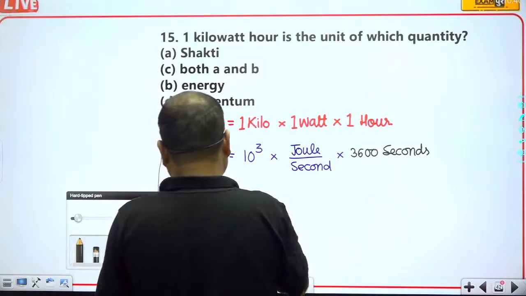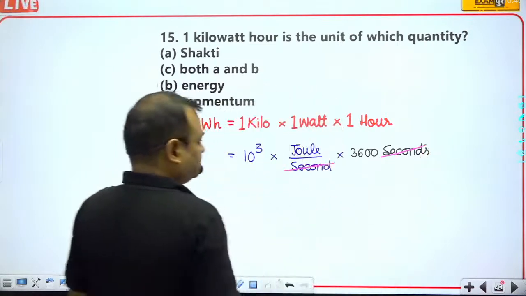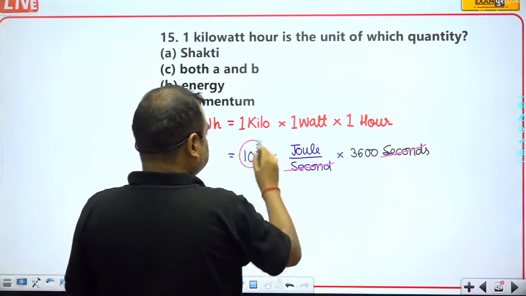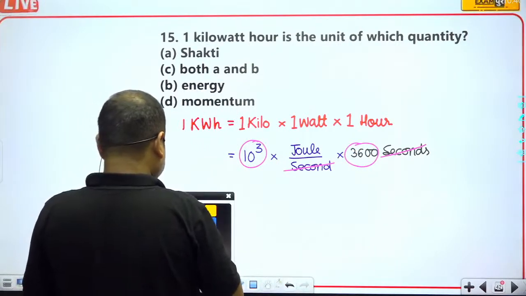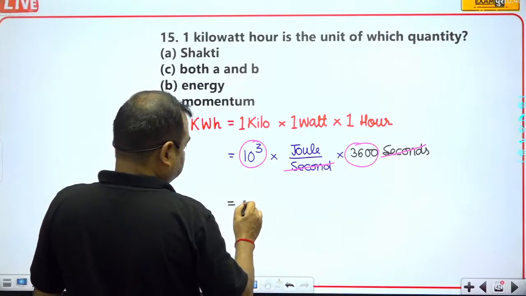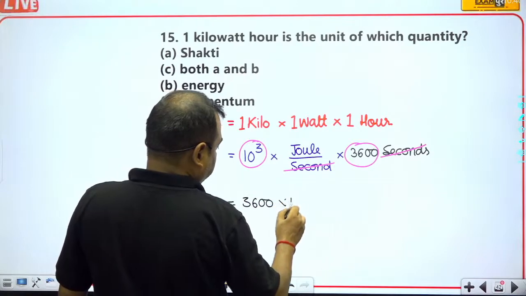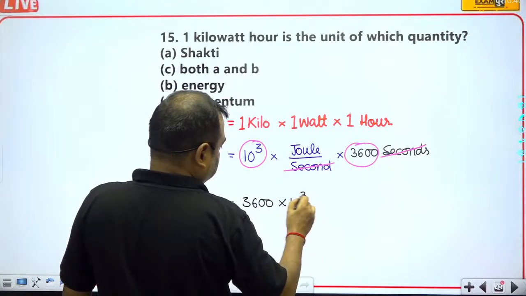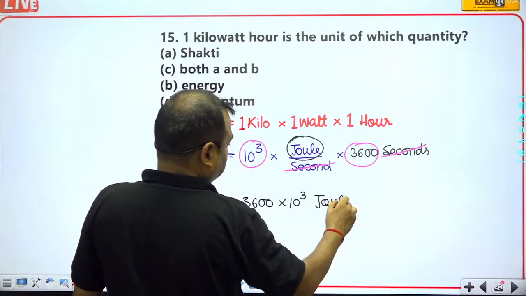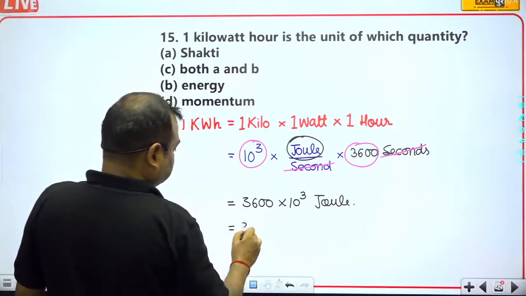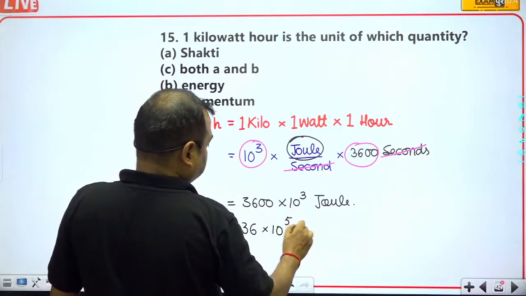So this second gets cancelled by this second. It means 10 to the power 3 into 3600, which equals 3600 into 10 to the power 3, and this is only joule, or we can say 3.6 multiplied by 10 to the power 6 joule.